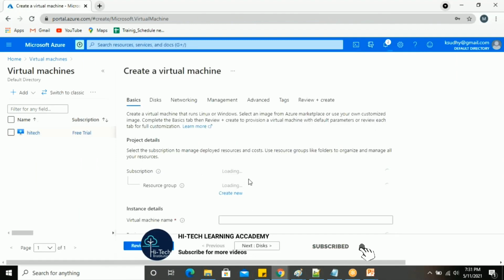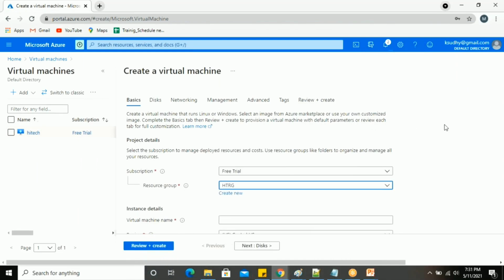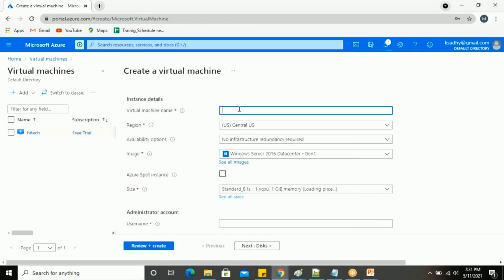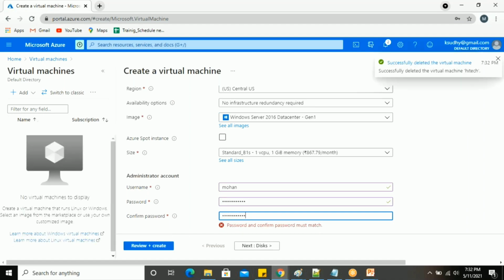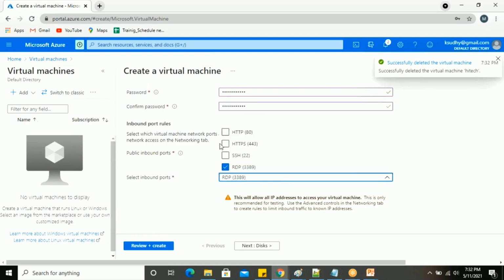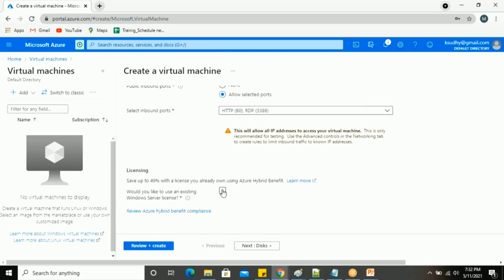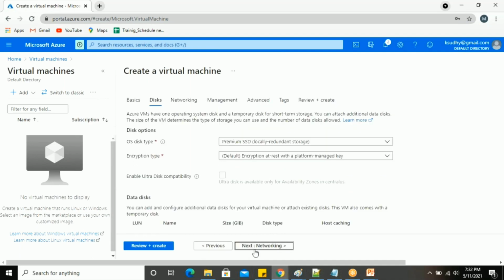Here I'm going to have the same HDRG and then high-tech 1. HT-1 is the machine name, in Central US, the same Windows machine. I have one virtual CPU, and I'm providing the username and password. I'm also going to allow HTTP. License I'm giving, next disk, next networking.